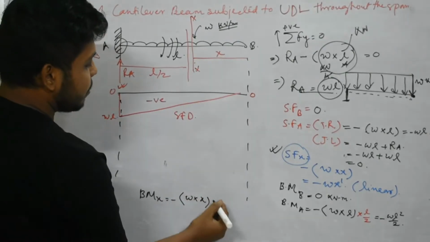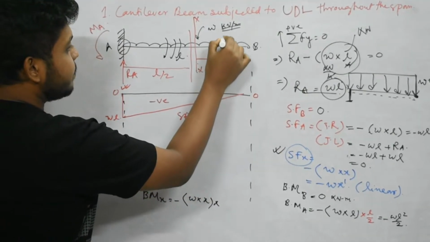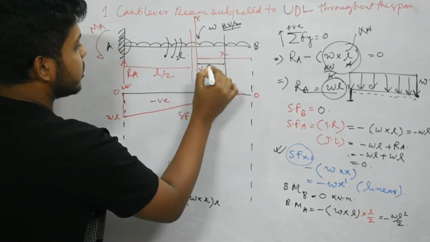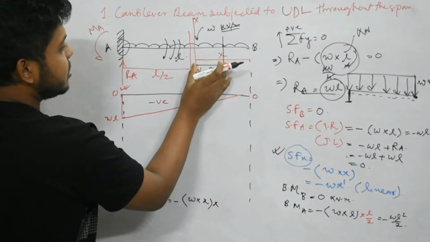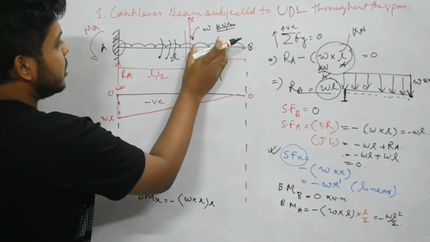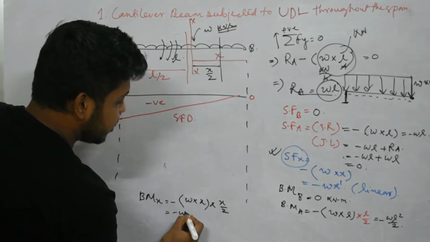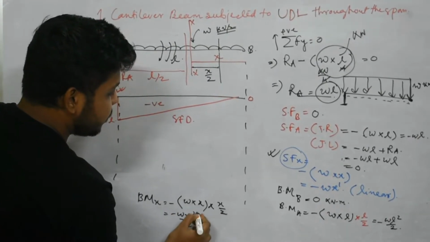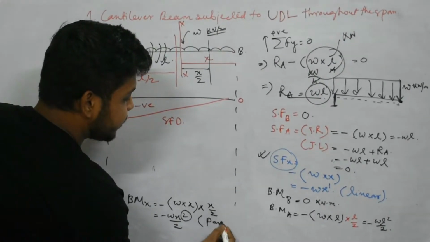This is total load multiplied by distance from this section, that is x by 2, because for this certain load the CG distance will be the midpoint of this load from this section, that is x by 2, that means minus wx square by 2. So we have x power 2, that means the profile will be parabolic.